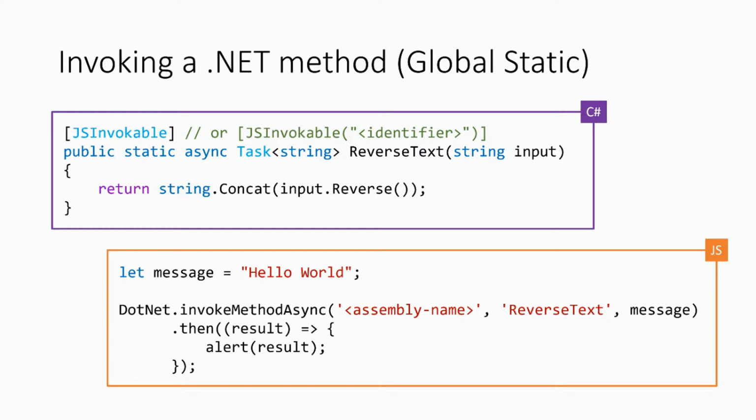It's pretty simple. It's almost a one-liner. It really is a one-liner, but in this case I'm showing getting the result back. All we have to do is access some global Blazor object called DotNet, and we just call invokeMethodAsync, and we pass in the assembly name and our identifier, or the name of the method, and any number of parameters. That will do all the work required to serialize the stuff on the JavaScript side, send it over the wire or over the fence, and call a method in C#. And this can happen at any point in the JavaScript